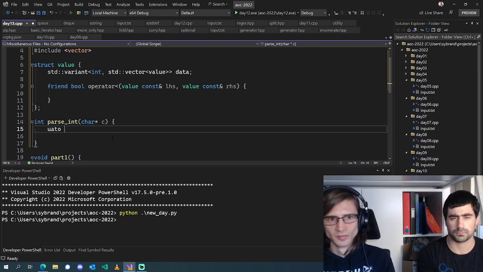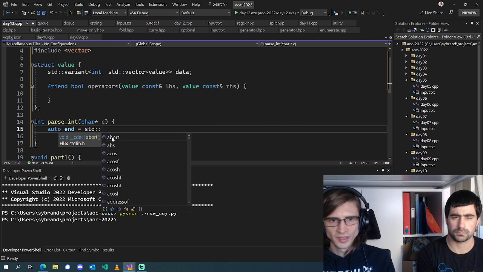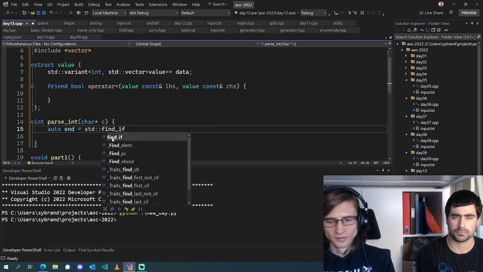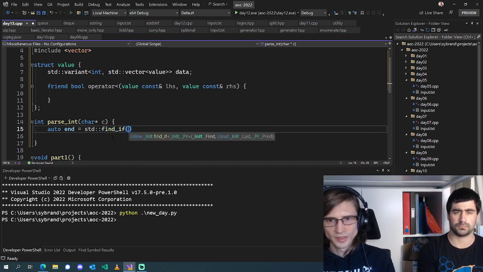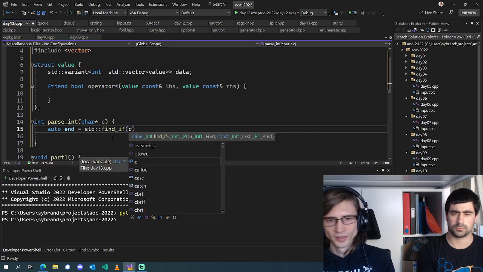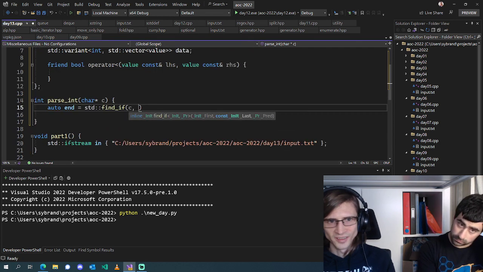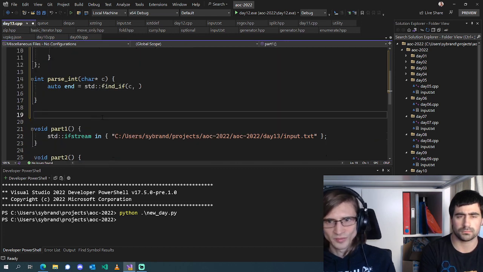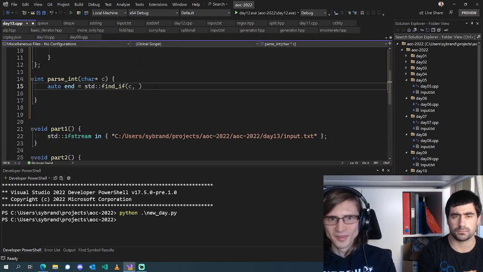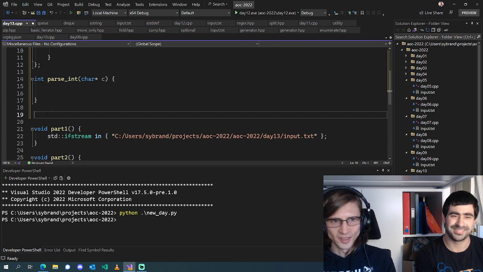So end is going to be std::find_if from char up until, we don't have an end here. No, let's think about, before we just get into this, the main structure of the program.